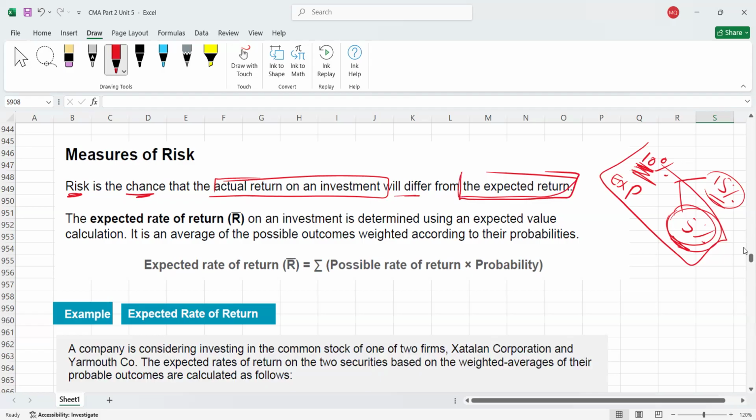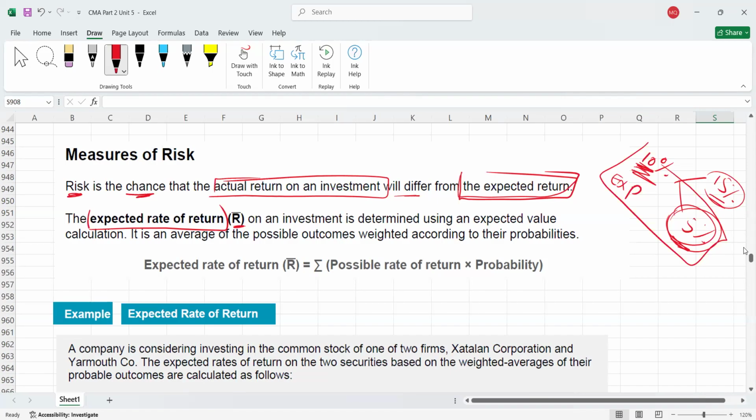So what is the expected return? I'm going to explain now how it is calculated. Please remember, this is the sign for expected return. This is how expected return is denoted. Signs are not important, the concept is important. Here we are discussing the expected rate of return and how it is calculated.